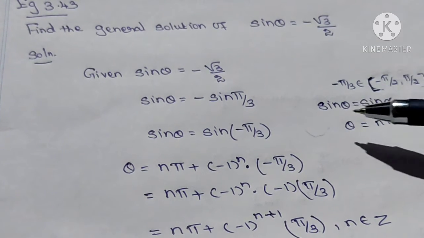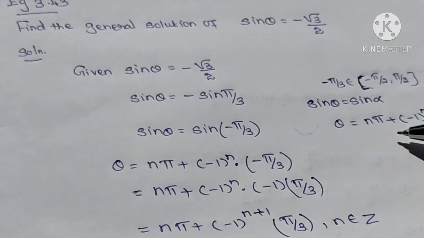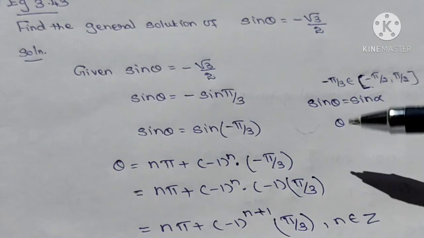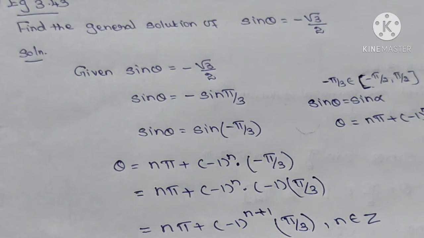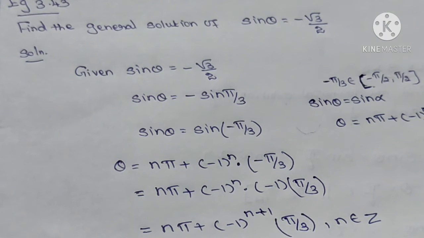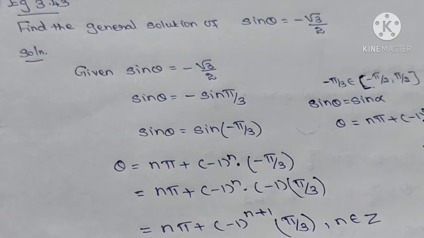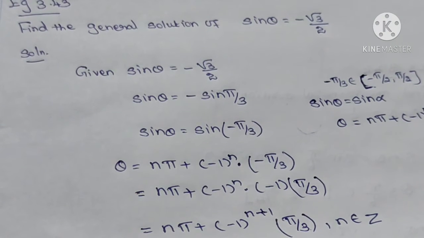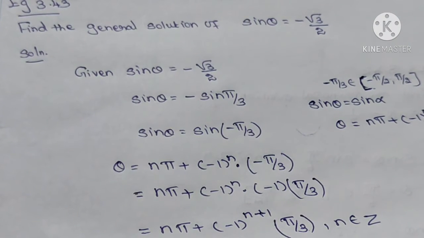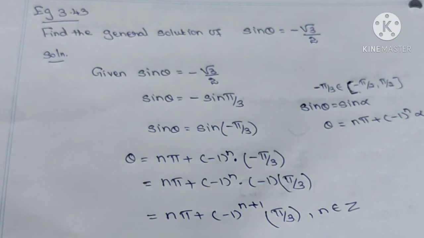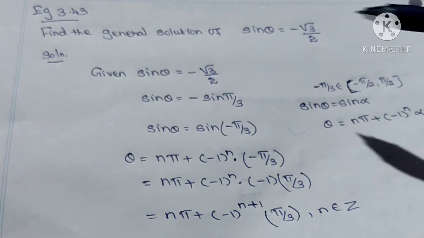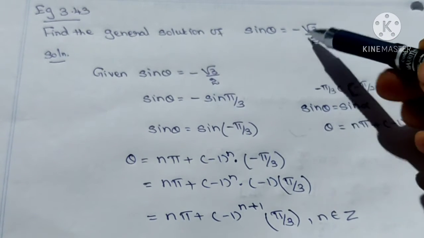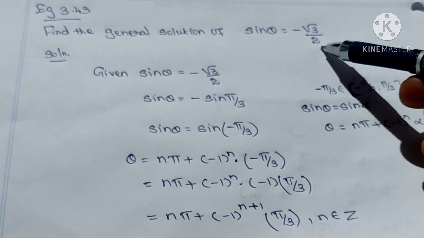If sin theta is equal to sin alpha, then theta is equal to n pi plus minus 1 the whole power n into alpha. If cos theta is equal to cos alpha, then theta is equal to 2n pi plus or minus alpha. Okay, tan also is the same: if tan theta is equal to tan alpha, then theta is equal to n pi plus or minus alpha. Okay. Listen, here sin theta is equal to minus root 3 by 2 is given.